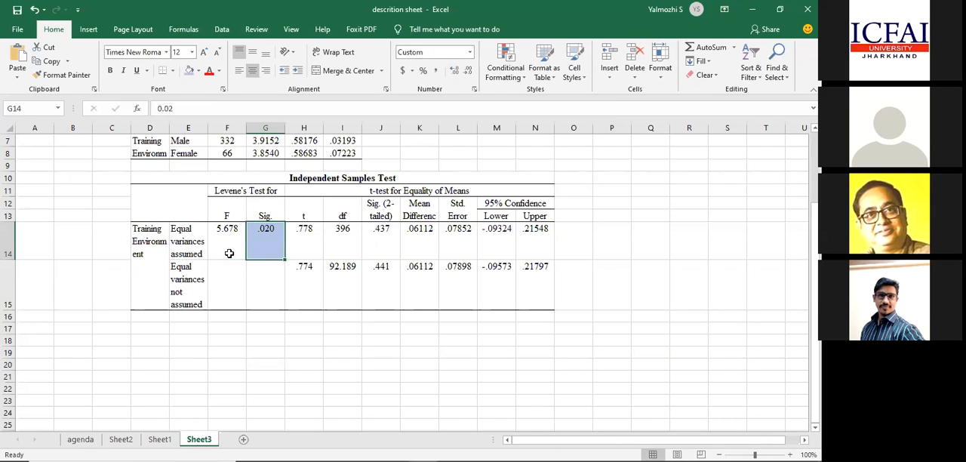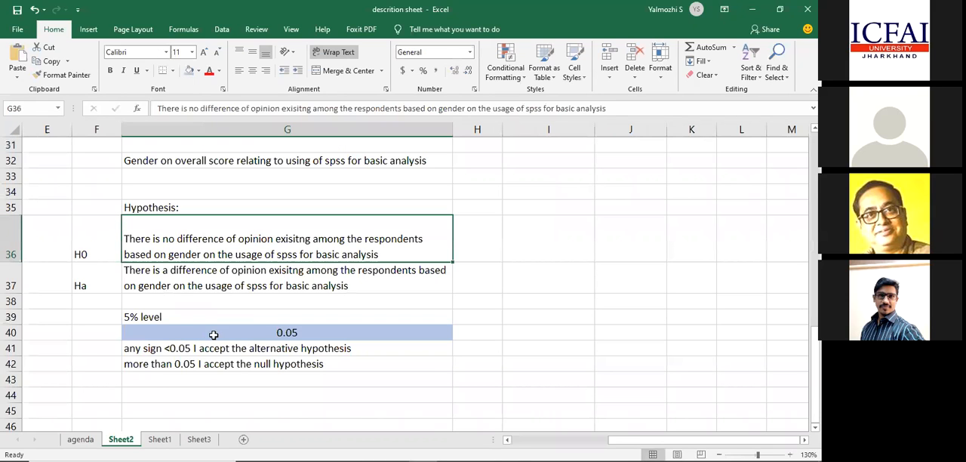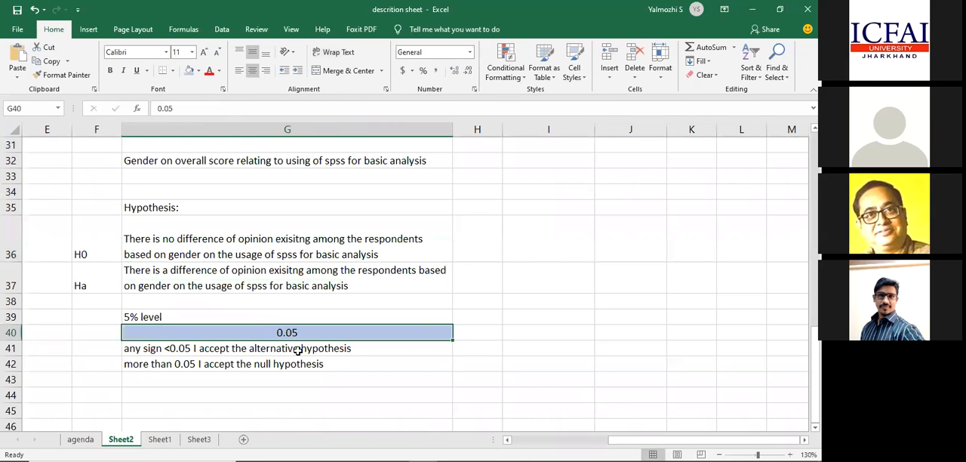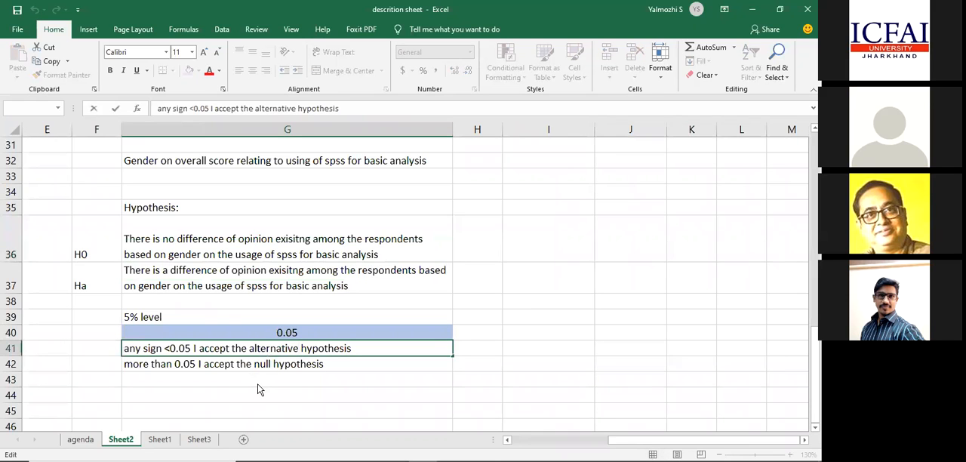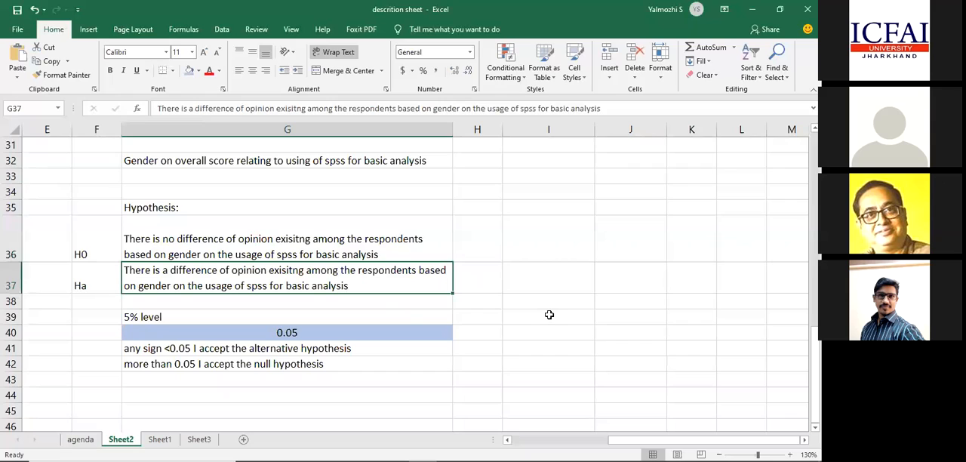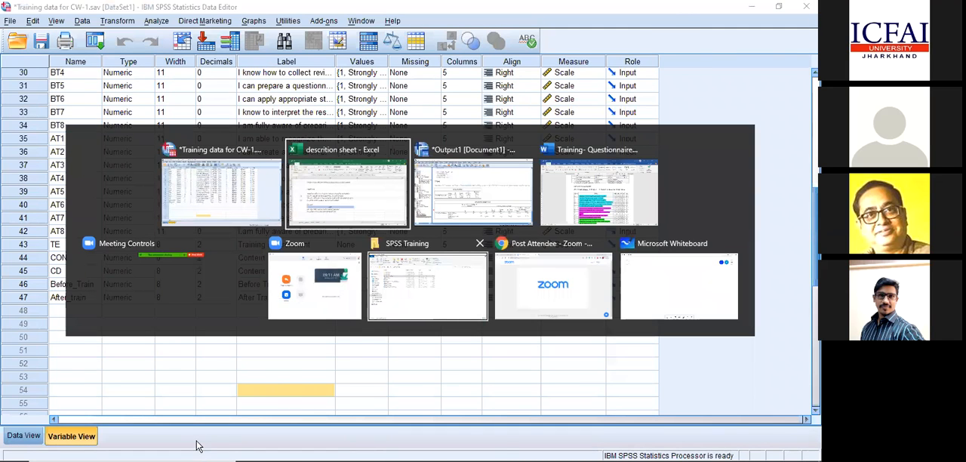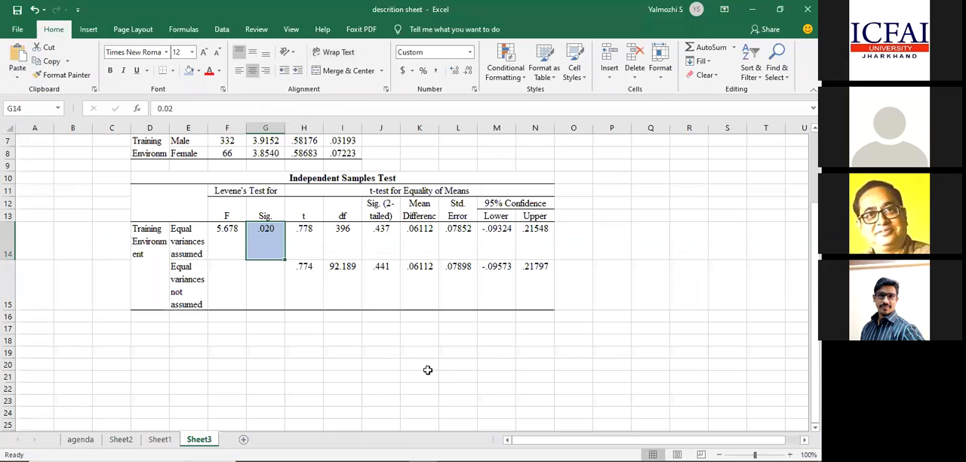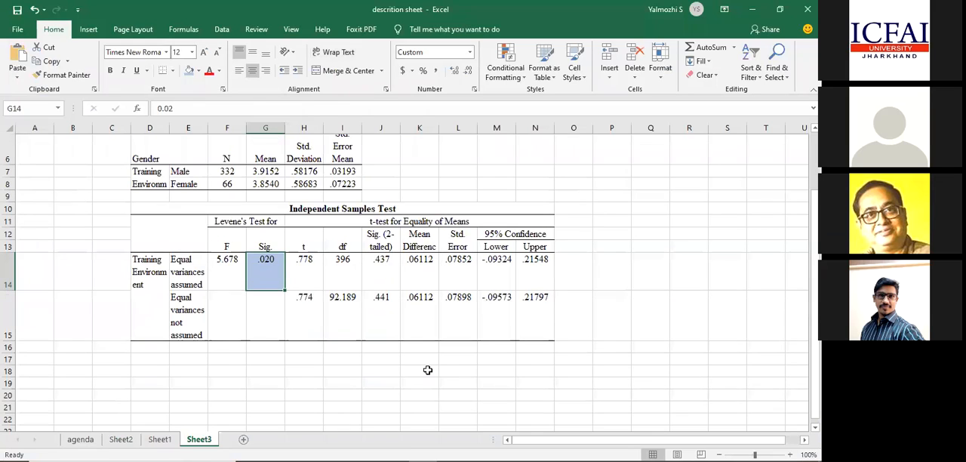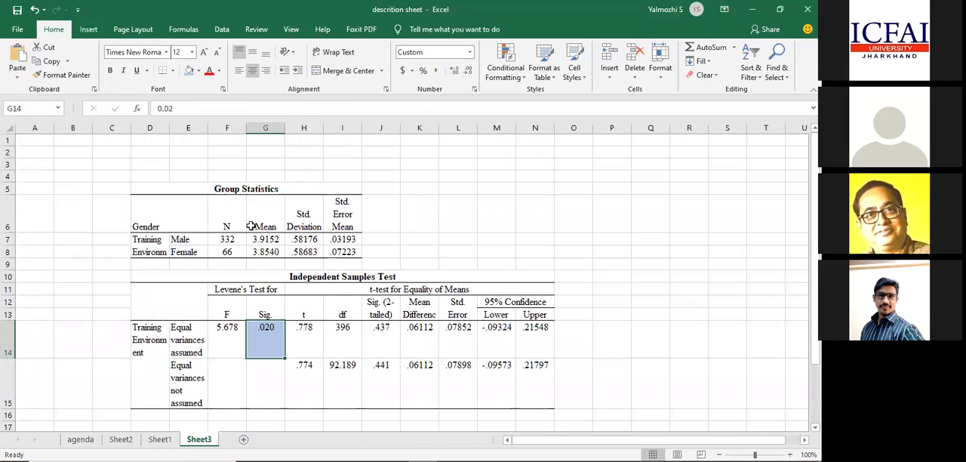Alternative hypothesis. Excellent. You all are on track. So it is less than 0.05. I accept the alternative hypothesis and state that there is a difference of opinion. Now, who has given the different opinion, whether male or female? There is a difference of opinion between male and female, but who has given the difference? For that, you refer to this particular table where it is mentioning the mean and standard deviation.